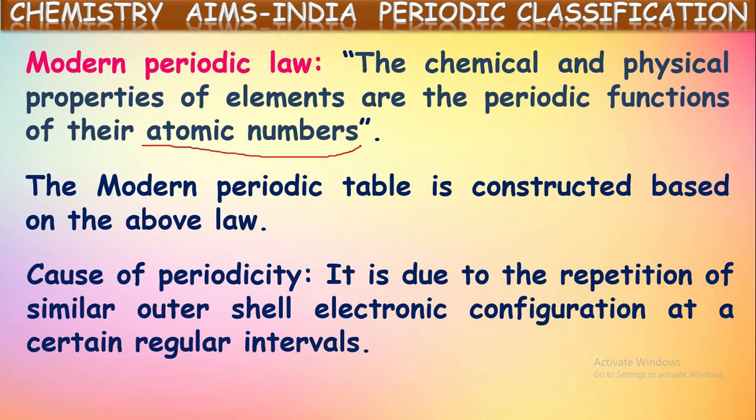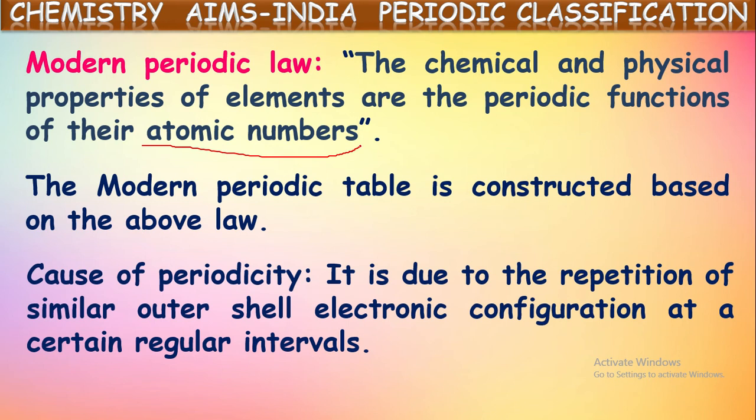The cause of periodicity: why do they get the repetition in properties from one element to another element? It is due to the repetition of similar outer shell electron configuration at certain regular intervals. Yes, this is the main reason to get the same kind of chemical properties between the elements. We are telling in the modern periodic law that when elements are written in the increasing order of their atomic numbers, elements get similar chemical properties at regular intervals.